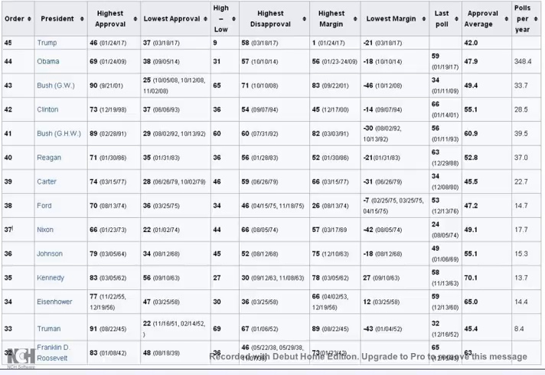And the lowest margin, which means the highest disapproval to approval rating, was 21% higher disapproval, which came on St. Patrick's Day this year.